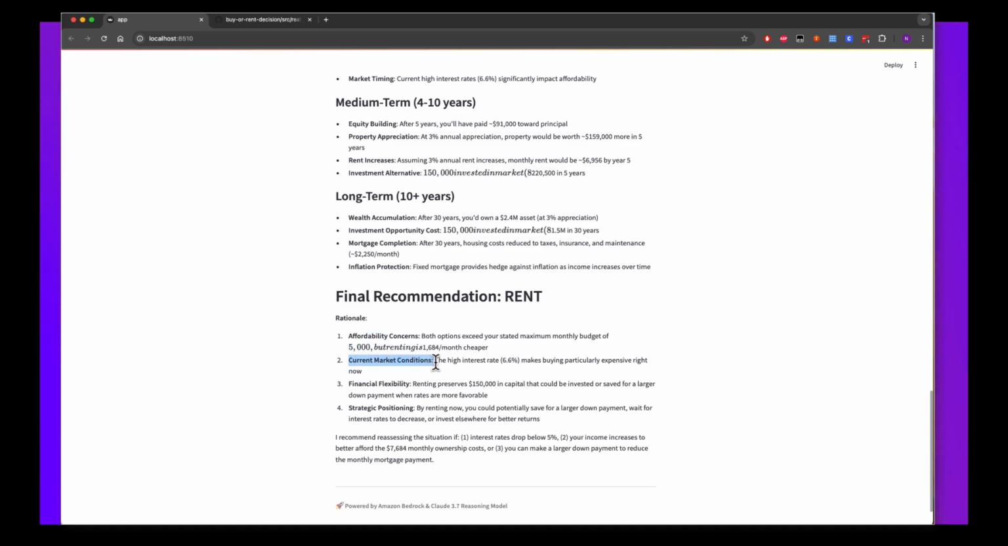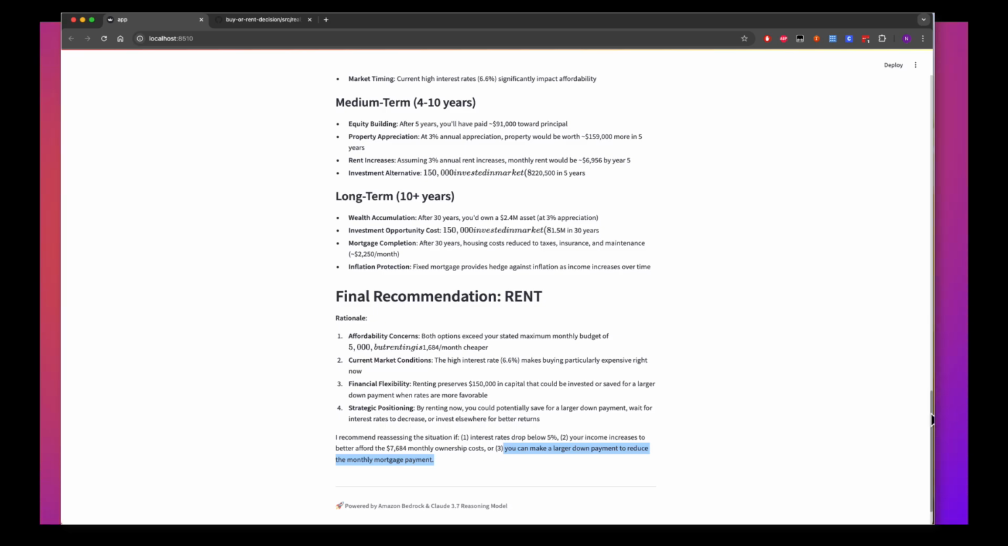and current market condition, the higher interest rate makes buying particularly expensive right now. Financial flexibility, of course, renting will be preserving the 150,000, which we have as capital. And then of course strategic positioning. By renting now, you could potentially be saving for a larger down payment and waiting for the interest rate to decrease. And here, right, I will recommend reassessing the situation. If the interest rate drops below 5% or your income increases, you will be better off by this much, and then you can make a large down payment and reduce the mortgage payment.